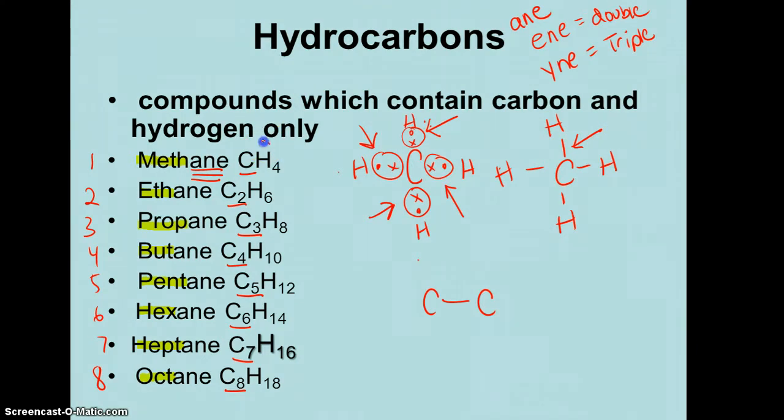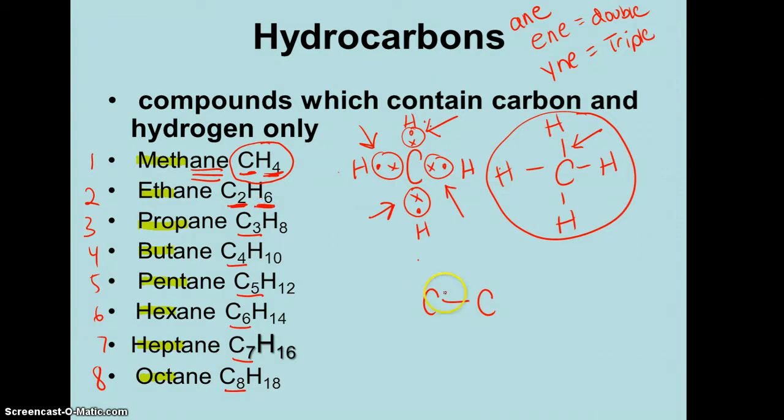You can see in the formula, going back to methane, we have 1 carbon and 4 hydrogens. That is what you're drawing right here. With ethane, you can see in the formula, I have 2 carbons and 6 hydrogens.